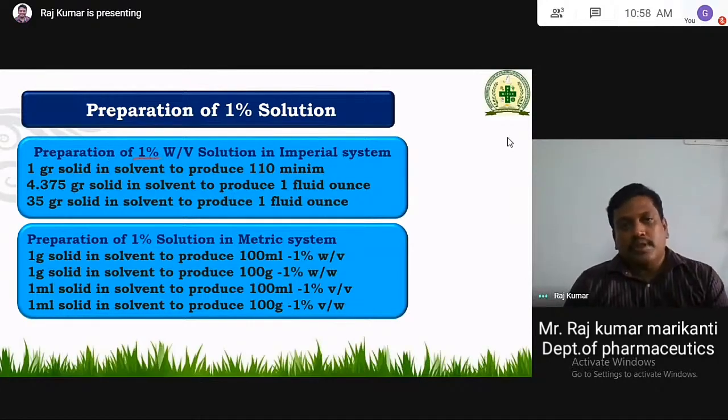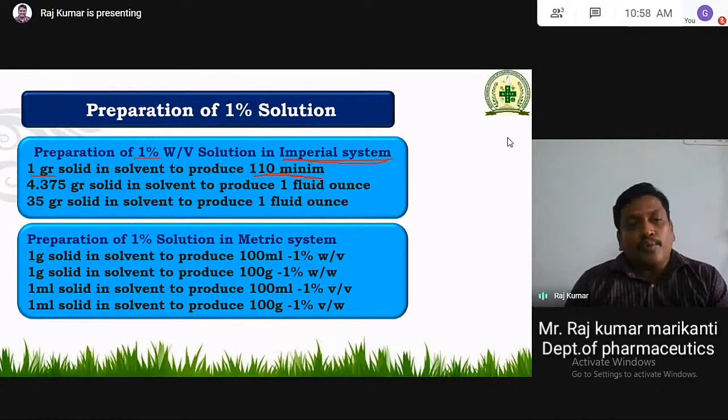In the empirical system, the standard is 1 grain of solid in solvent to produce 110 minims. This is the standard. Based on this standard, we have to do the remaining conversions and calculations.